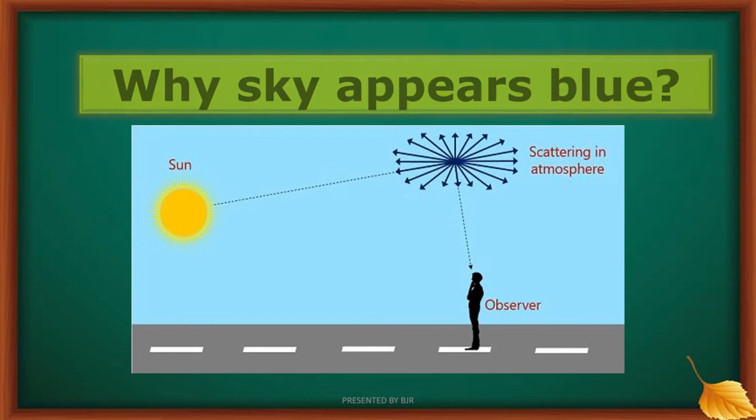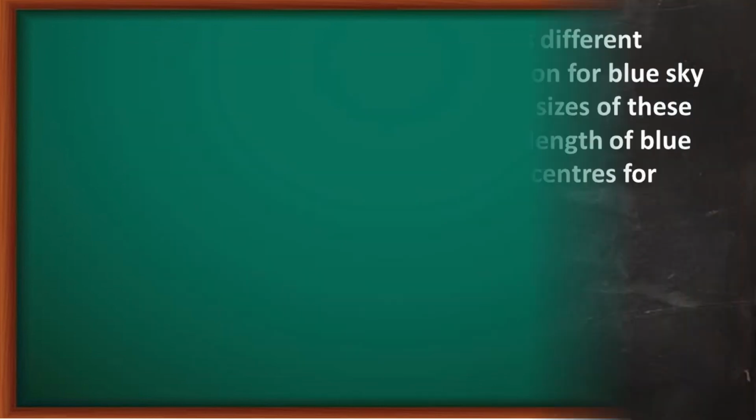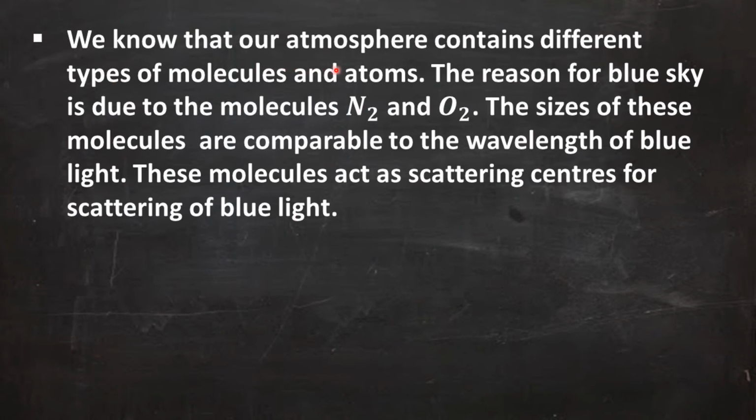You see here. So here we know that our atmosphere contains different types of molecules and atoms. The reason for blue sky is due to the molecules nitrogen and oxygen in the atmosphere, because the sizes of these molecules are comparable to the wavelength of blue light. So these molecules act as scattering centers for scattering of blue light. That is the reason why sky appears blue.